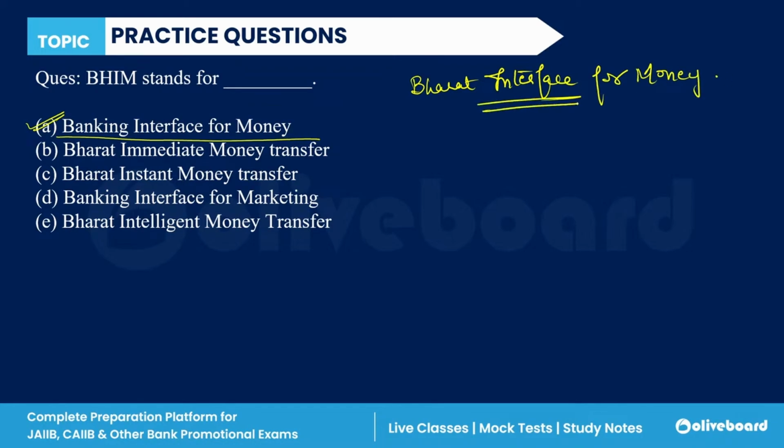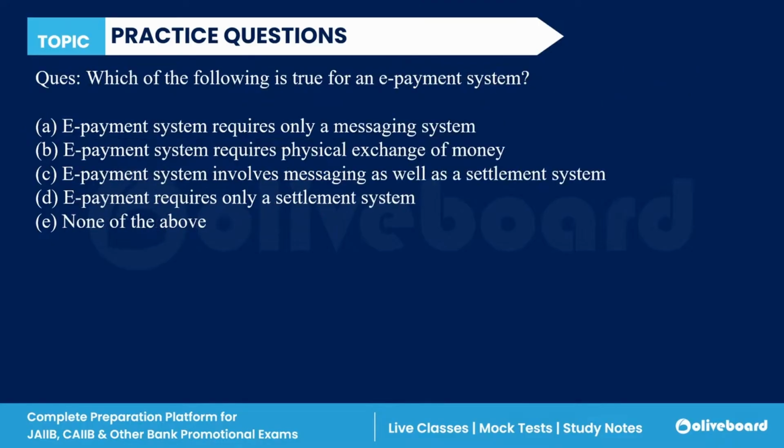The correct answer is this, which is not given, I think, in the question. It is interface, not immediate, right? So we have to think that BHIM is actually the Bharat Interface for Money, right?